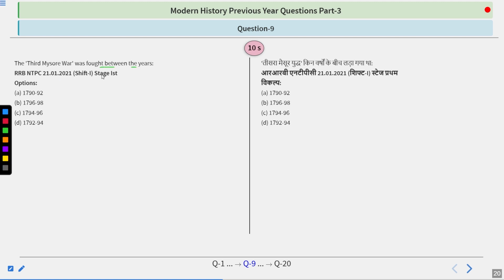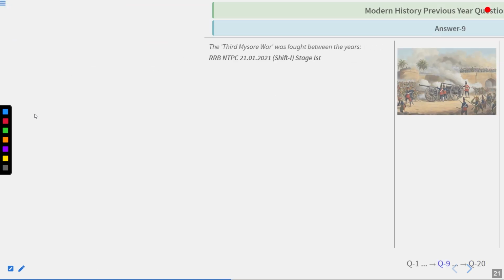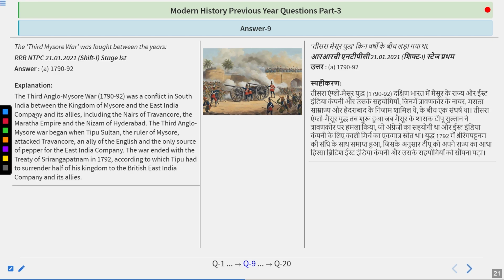The Third Mysore War was fought between the years... We just read about it. So try to find out the answer, guys. And I guess you have figured it out. The answer is 1790 to 1792.